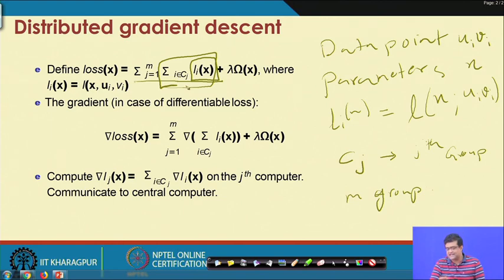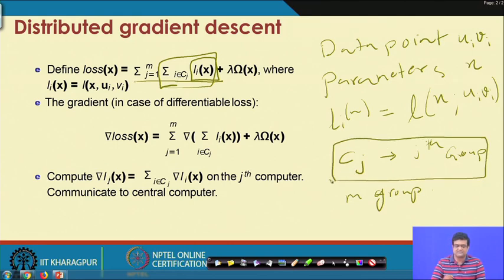Now, maybe each of these groups or clusters are distributed onto different machines. Then our total loss function looks something like this. The first part is the loss, which is dependent on the data, and it can be broken down in a hierarchical manner into the loss over the data points in a group, and then the total sum of the loss over all groups.